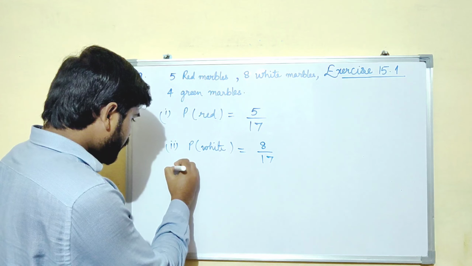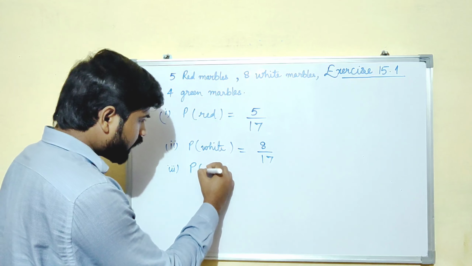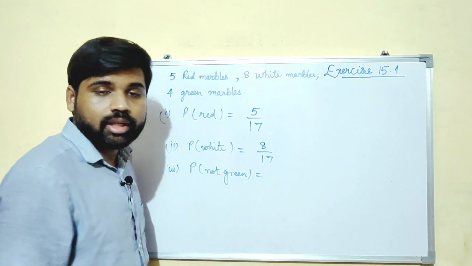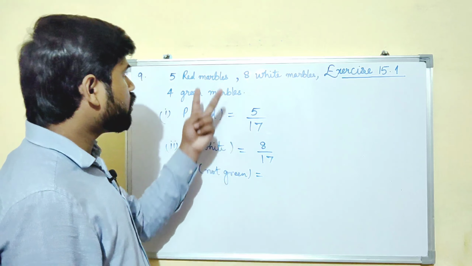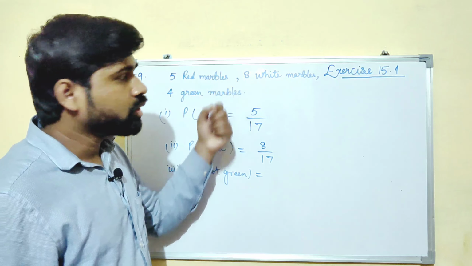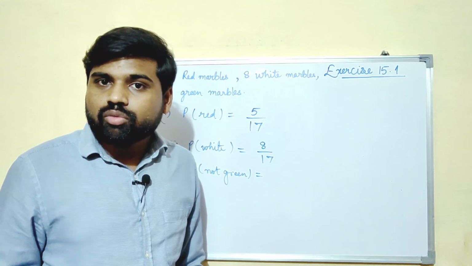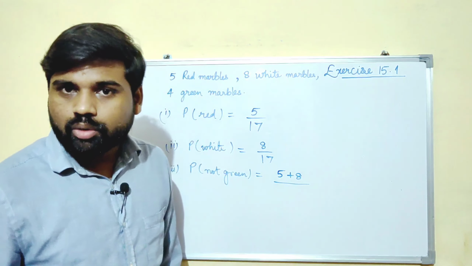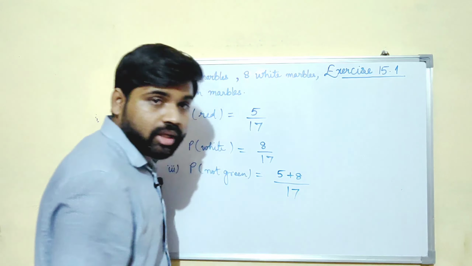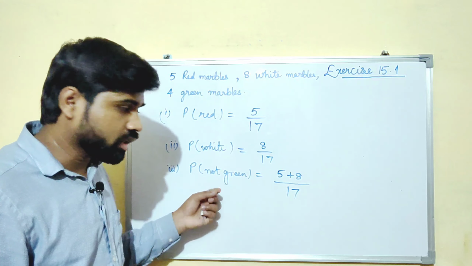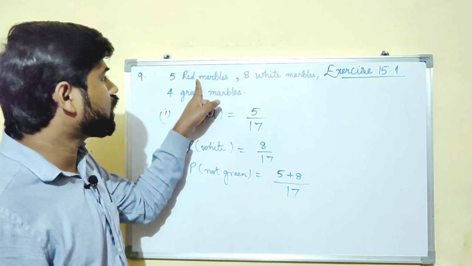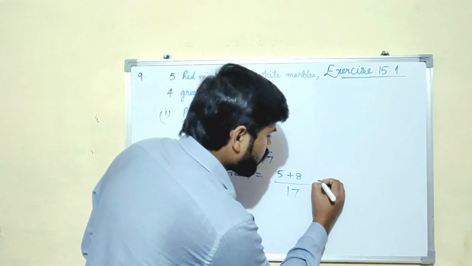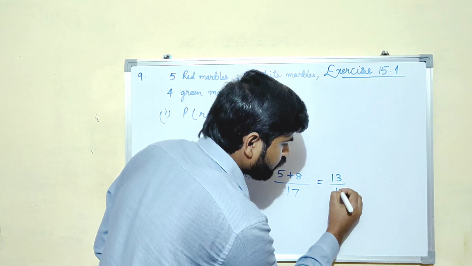Now in the third part they are asking the probability of getting not green. That means indirectly they are saying the probability of getting red or white. So in all, our favorable outcome would be 5 plus 8 upon the total outcome 17. Do notice they are not asking about the green marbles. They are asking not green. That means we will count red and the white marbles in this question. So it will be 13 upon 17.